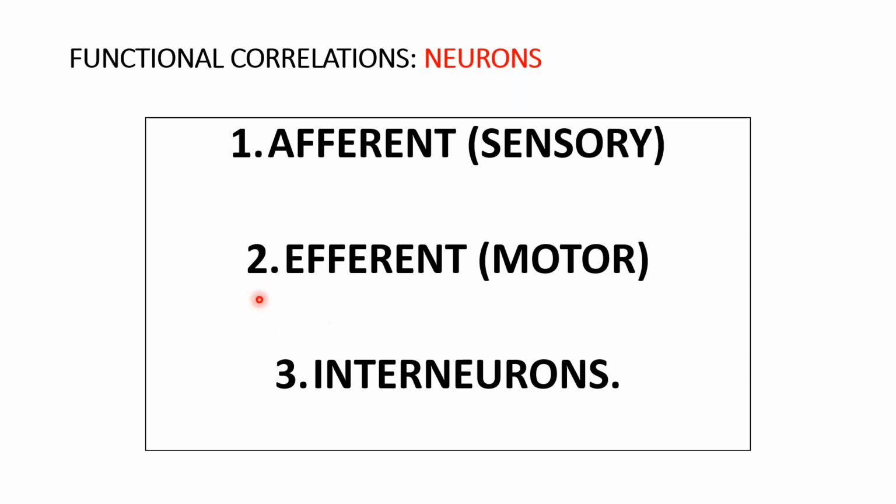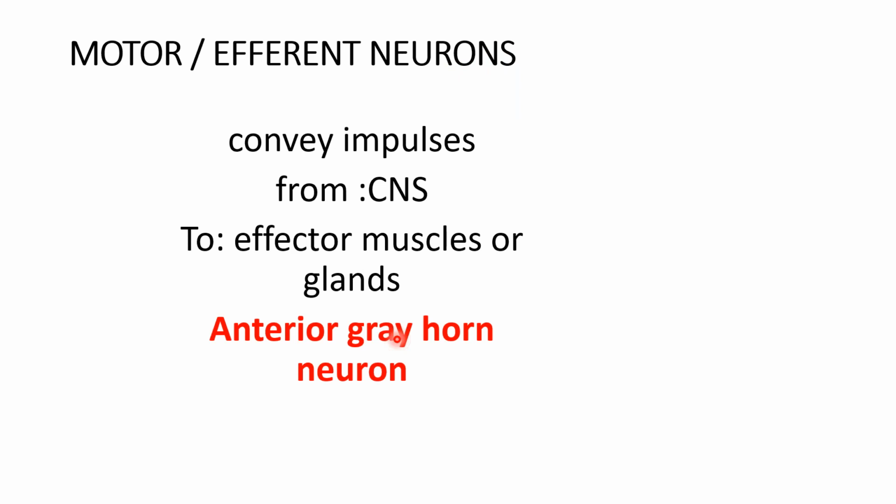What is the functional correlation of these neurons? Afferent is sensory, efferent is motor, and for larger connections to the other parts of the brain, we have the interneurons, which are present in between the sensory and the motor. That is why they are called interneurons. Motor neurons convey impulses from the central nervous system to the effector muscles or the glands.